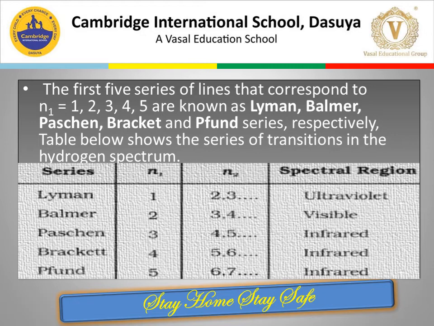Then there is the Paschen series. For the Paschen series, n1 equals 3 and n2 will take up the value 4, 5, 6, 7 onward till infinity, and it is seen in the infrared region. For the Brackett series, n1 equals 4 and n2 equals 5, 6, 7 onward, and it is also seen in the infrared region. Then we have the Pfund series. For this, n1 equals 5, n2 equals 6, 7, 8 onward, and this is also seen in the infrared region.